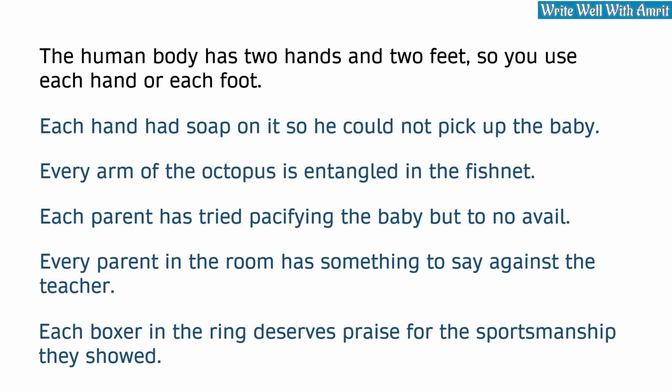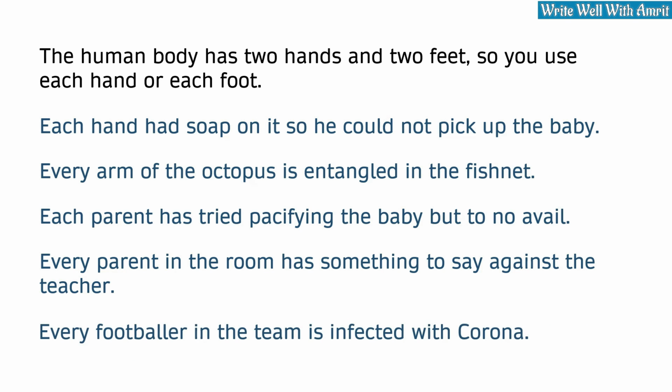Each boxer in the ring deserves praise for the sportsmanship they showed. Every footballer in the team is infected with coronavirus. So, whenever you are sure that there are 2 people, use each. Otherwise, whether you use each or every depends on your feeling and the impact that you want to make through the sentence.